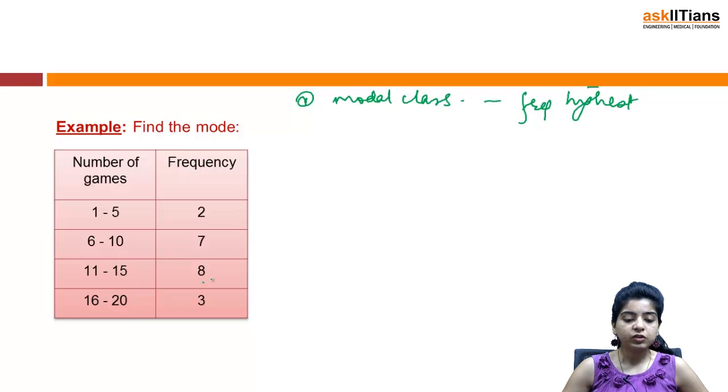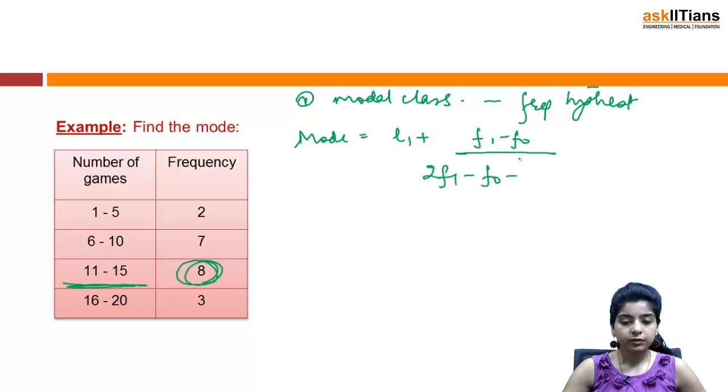So this becomes your modal class. We can see frequency is highest here, so this is your modal class. The formula is mode is equal to L1 plus (F1 minus F0) by (2F1 minus F0 minus F2), into I.